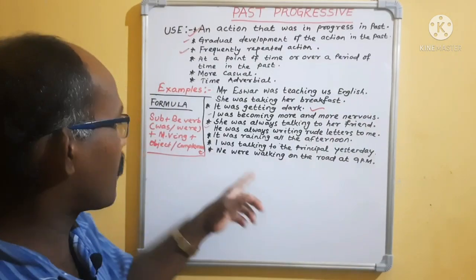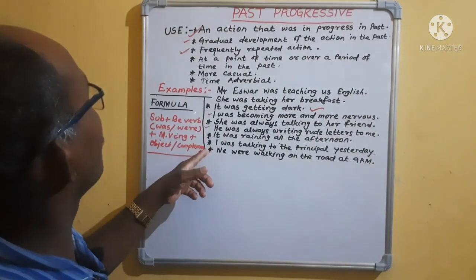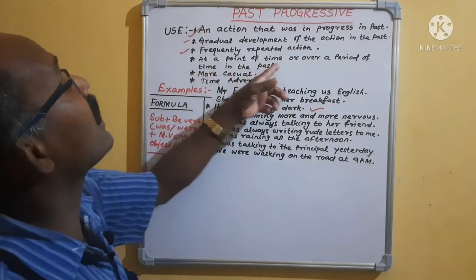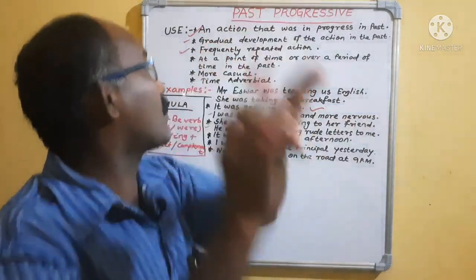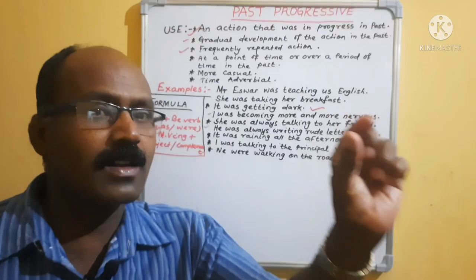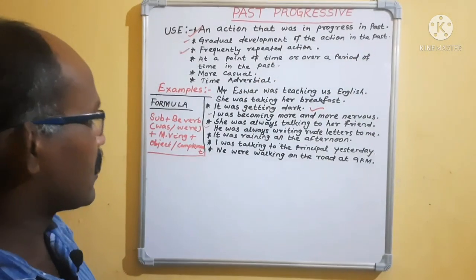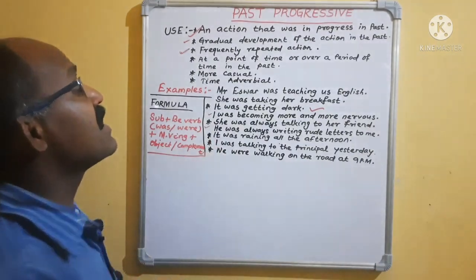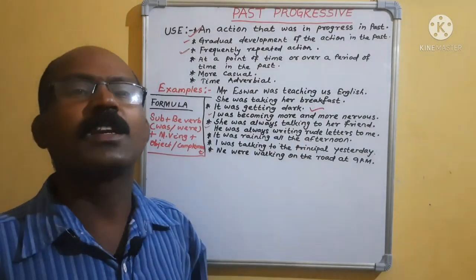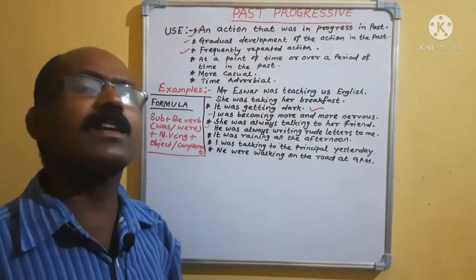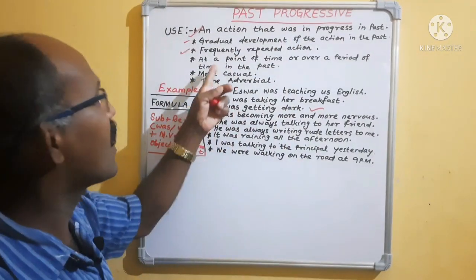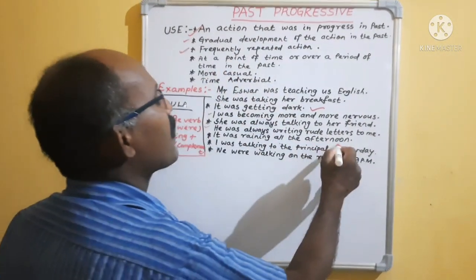But sometimes, at a point of time or over a period of time in the past, for example: it was raining all the day afternoon. Here, at the point of time, that means afternoon.